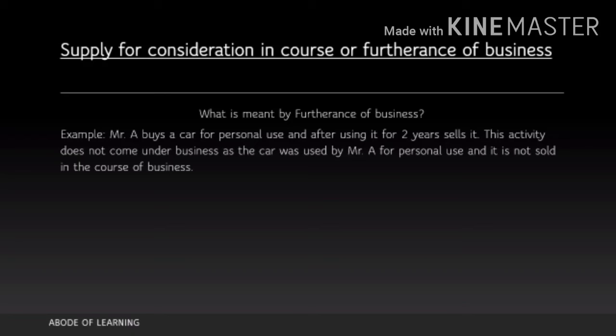So here is an example. Mr. A buys a car for personal use and after using it for 2 years sells it. This activity does not come under business as the car was used by Mr. A for personal use and it is not sold in the course of business. This could be qualified as an activity done in course of business if he was using that car for business purpose. He was using it for personal use. So the sale of that car won't be considered as something that is done in course of business.